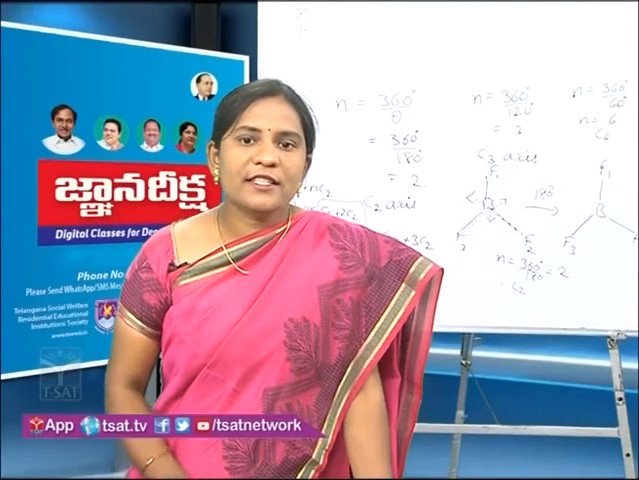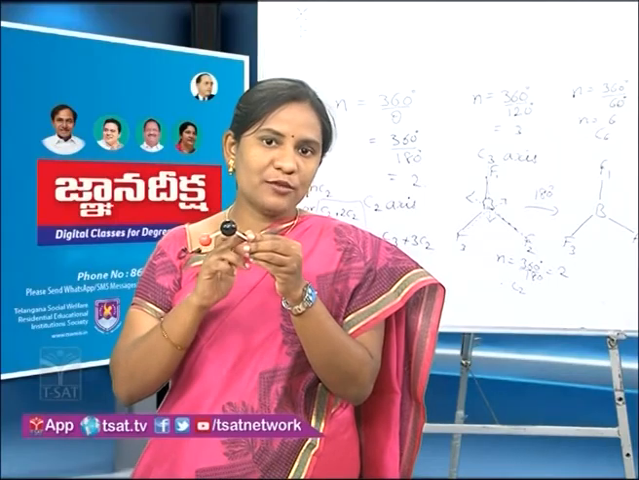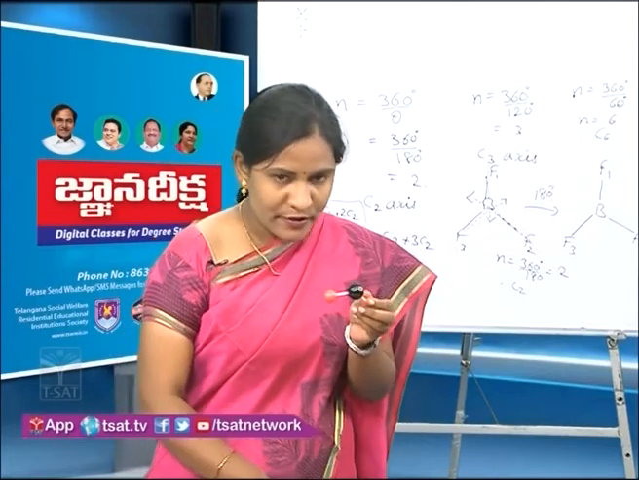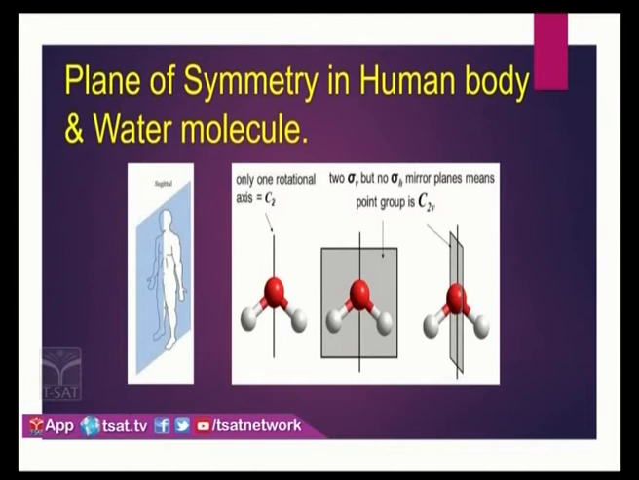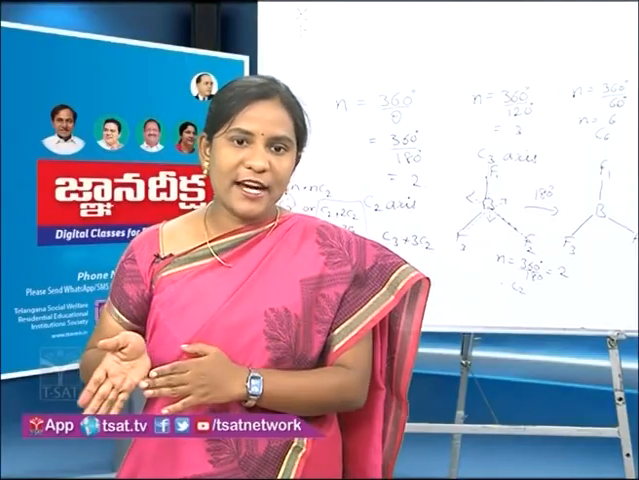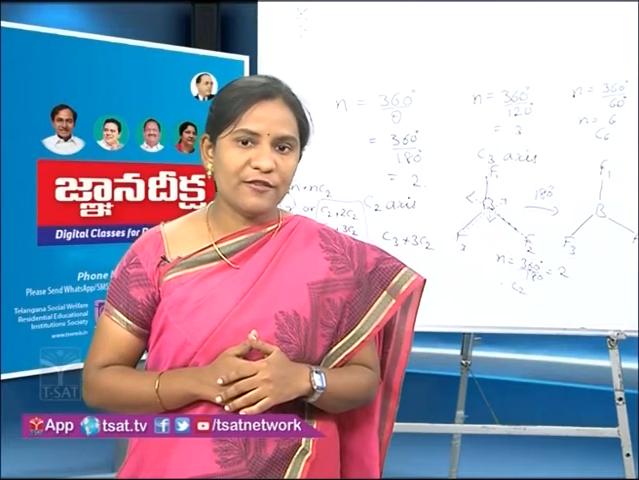Next we will discuss the plane of symmetry. Plane of symmetry means an imaginary plane passing through the molecule, and if we divide it into two equal parts, the first part has to be a mirror image of the second part. Suppose here we have an example, the human body. We can divide the human body externally into two equal parts. The left side is reflected by the right side. So it is symmetrical in nature due to the plane of symmetry.